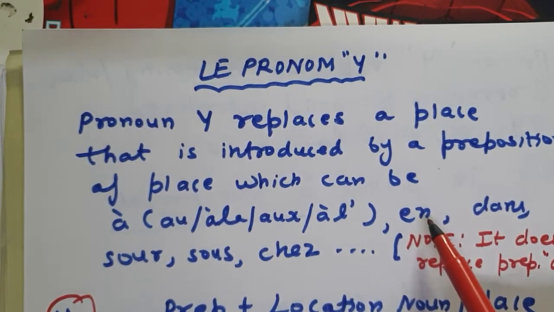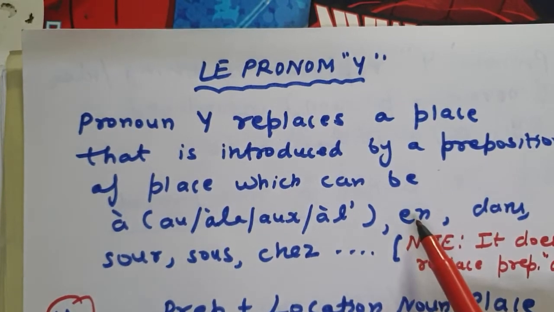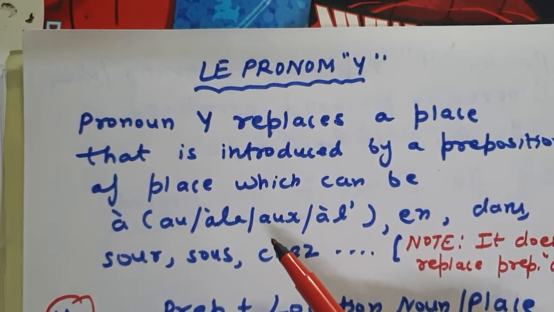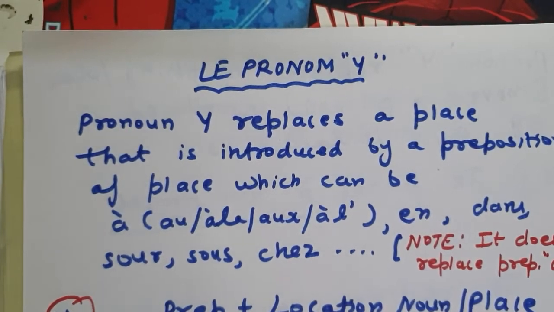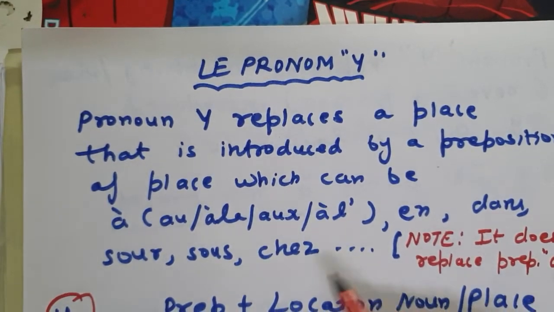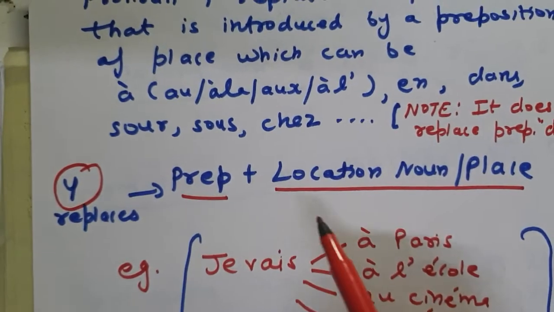Pronoun y does not replace the preposition de plus a place, but other than de, if a place is followed by a preposition like en, dans, sur, sous, chez, if they are followed by a location noun or a place, they will always be replaced by a pronoun y.